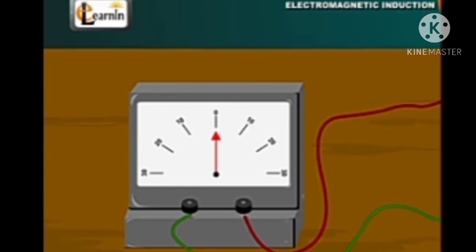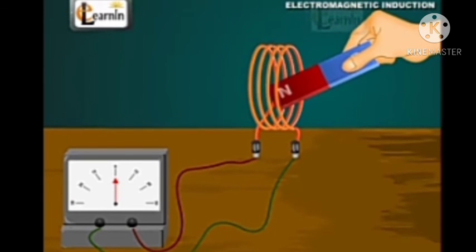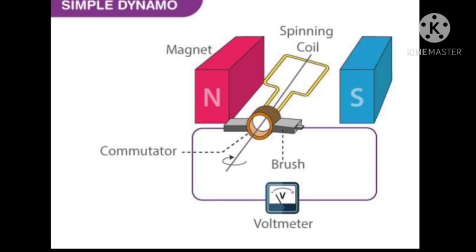It means the current is flowing in the coil. So this phenomenon is known as electromagnetic induction. The device used to produce electricity using this phenomenon is called an electric generator, or dynamo.